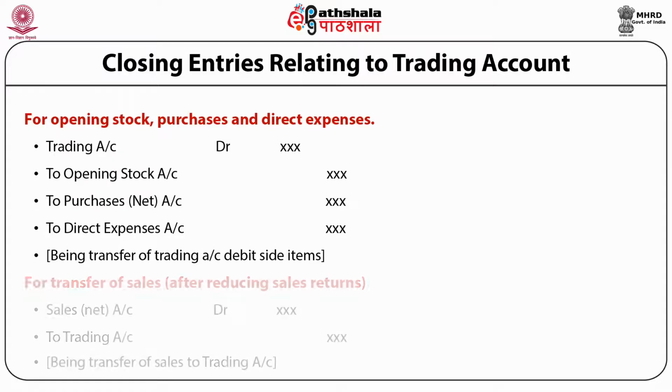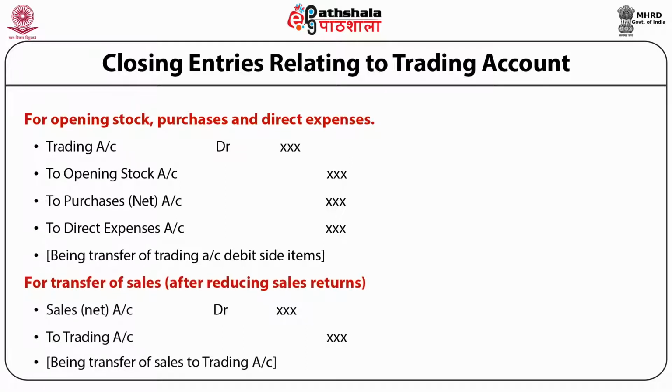And for transferring sales, sales mean net sales after reducing sale return, we have to pass the closing entry sales account debited to trading account.